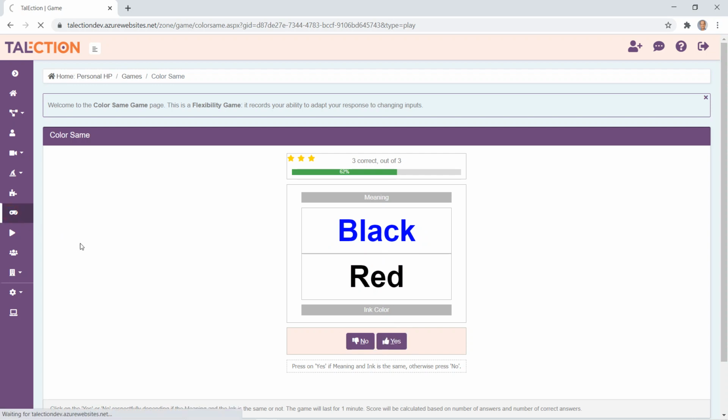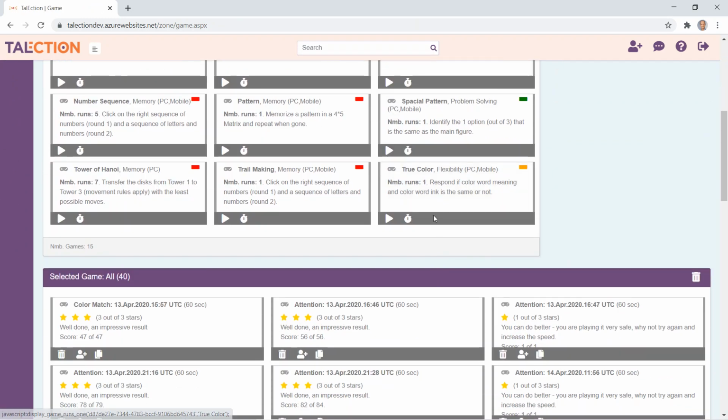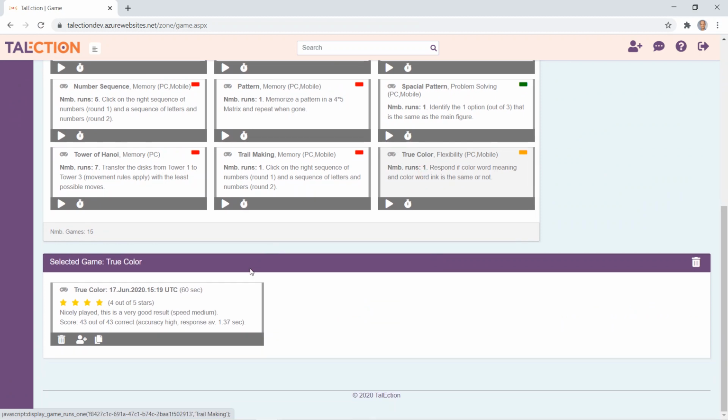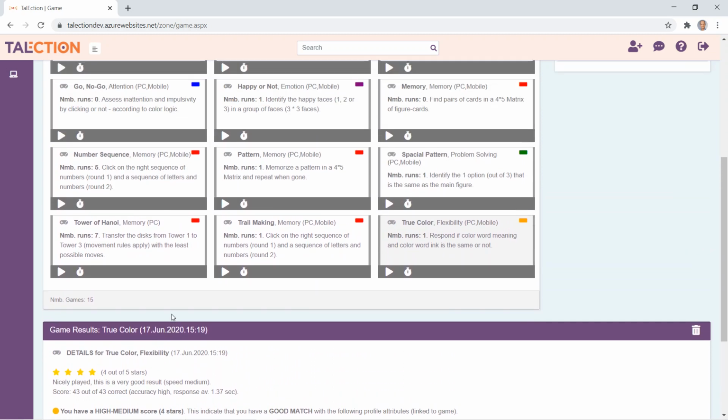And when you go back to the results, or the game results, it's a bit slow on my development platform. You can see we select True Color and see here I have a game run that I did close to half a year ago, with reasonably good results. Click on that and then you see details as to how to interpret the outcome and how that affects your profile.